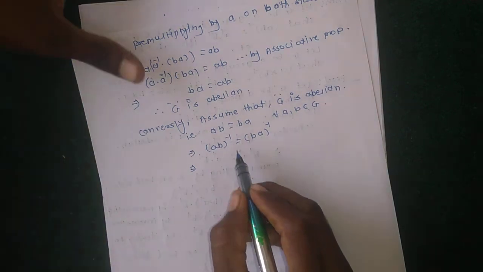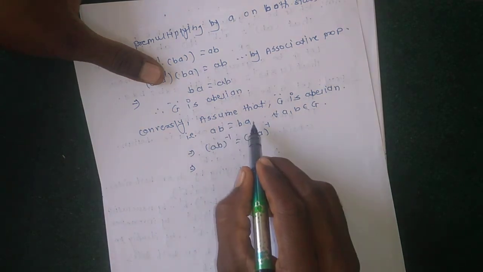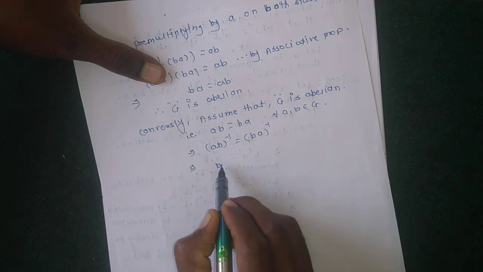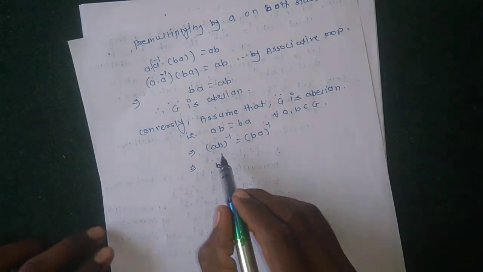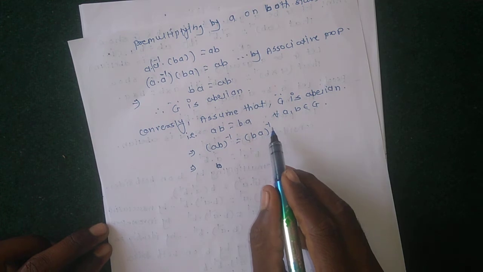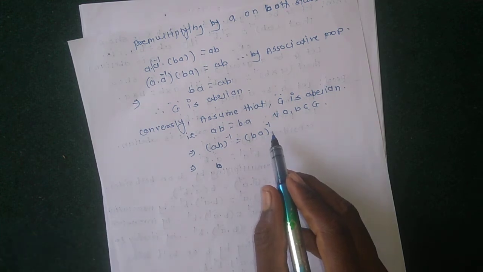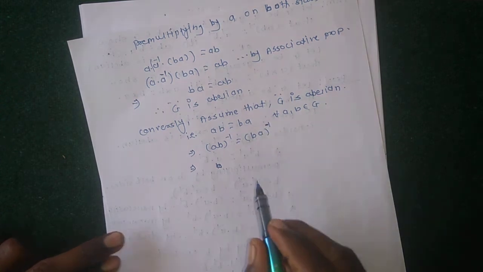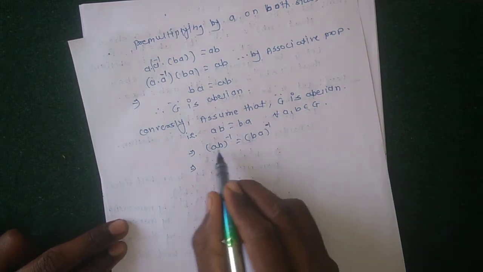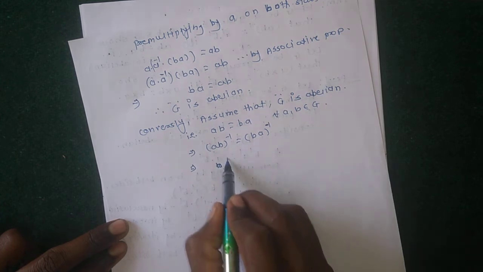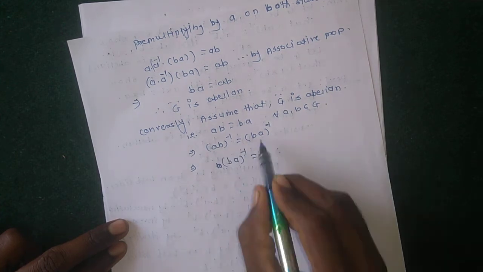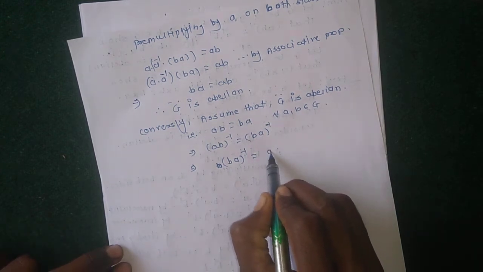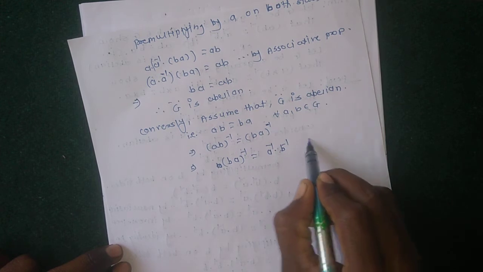Here AB equal to BA means AB inverse equal to BA inverse, equal to B into A inverse, and by using the previous lecture, the value of this is A inverse into B inverse.